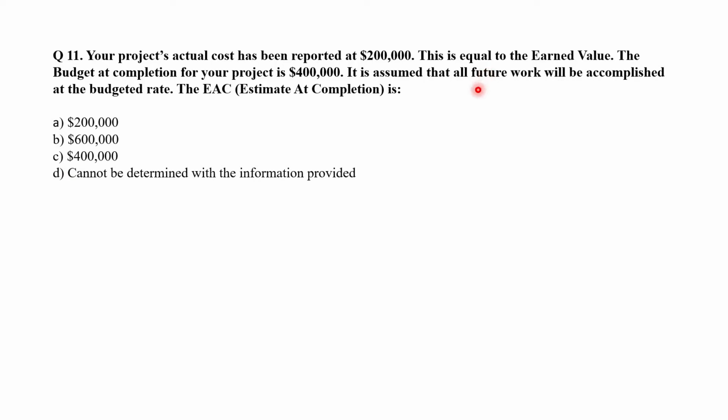Now in such a case where balance work is to be completed at the budgeted rate, the formula for EAC is AC plus BAC minus EV. Here the value of AC is $200,000 and the value of earned value EV is equal to AC, that is $200,000. So putting the values, $200,000 plus $400,000 minus $200,000 equals $400,000. So the correct answer is C, $400,000.